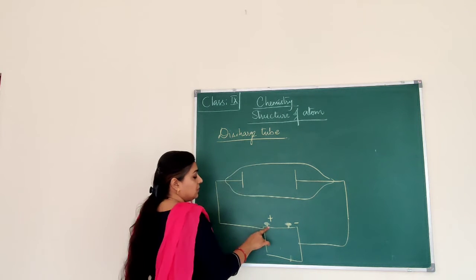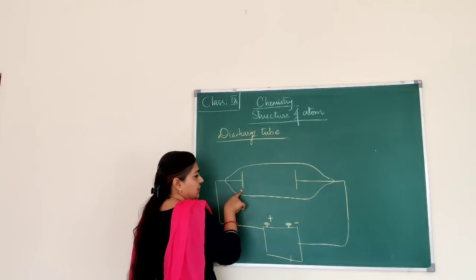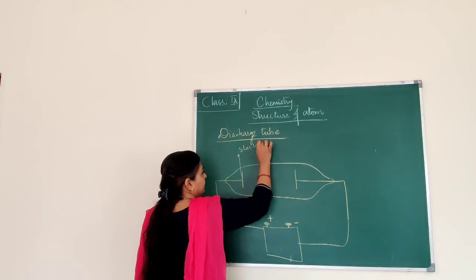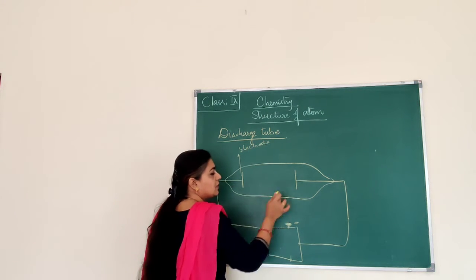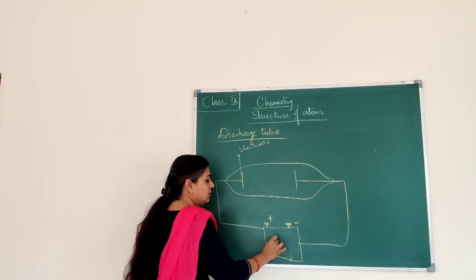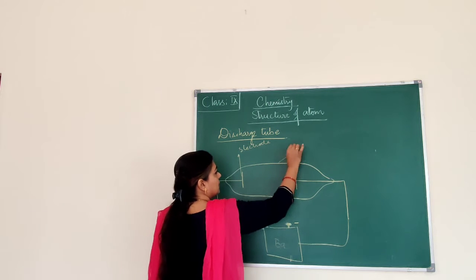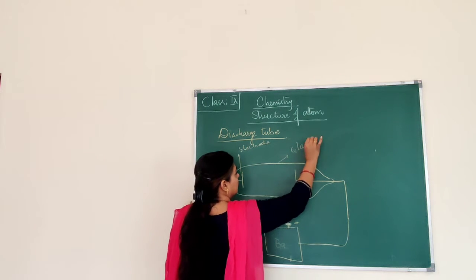So this is the positive sign. This is an electrode, you know very well. These are electrodes, this is an electrode, this is an electrode, and this is the battery, and this is the glass tube. You remember this experiment, isn't it?